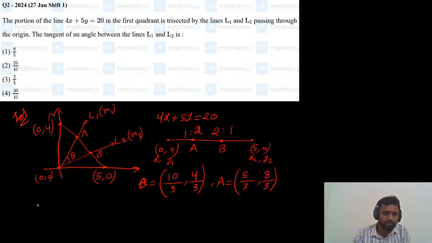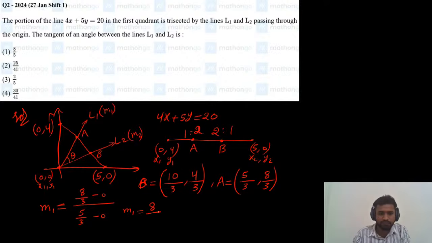So what is the slope of L1? Slope of L1, m1, let us assume this as x1 comma y1 and this point is x2 comma y2. So y2 minus y1, which is 8 by 3 minus 0, divided by x2 minus x1, which is 5 by 3 minus 0. So slope of line L1, m1, is 8 by 5, as the 3s cancel.